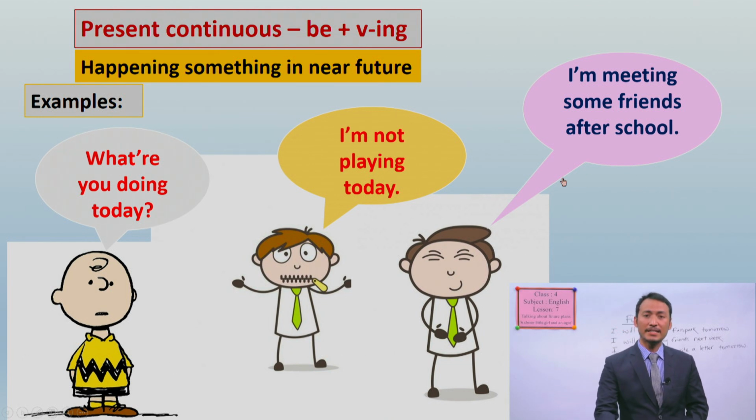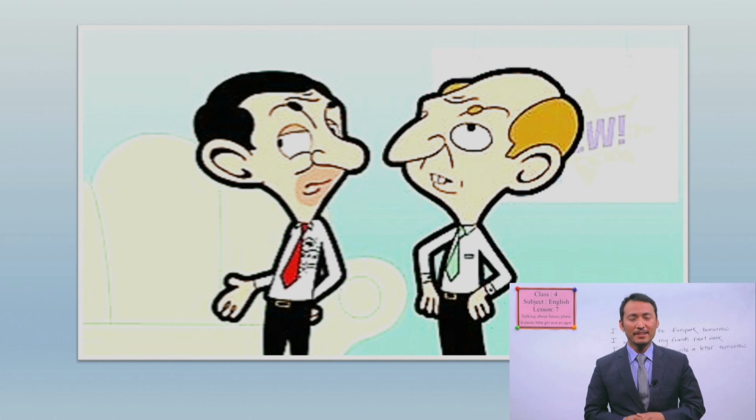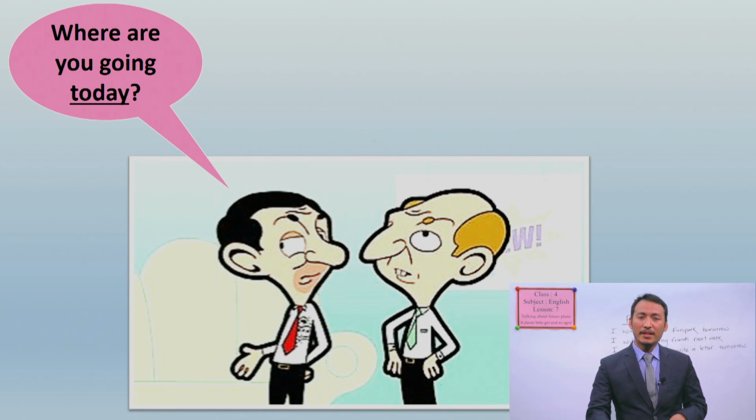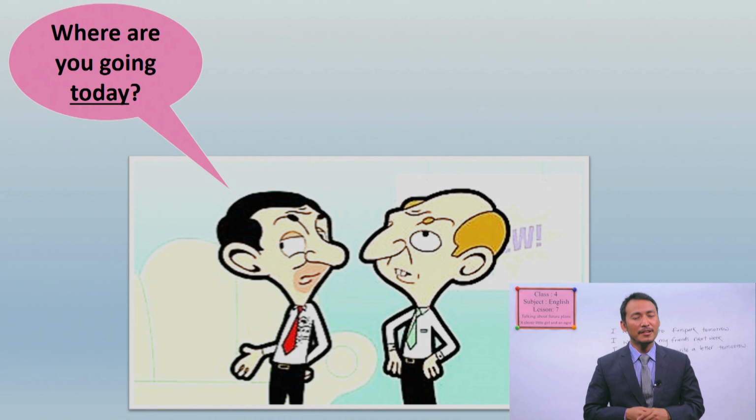Okay, that's great. Now let's see another people talking like that. Can you imagine what are they talking about? Yes, they are also talking about some future activity. Let's see, what is he talking? He is talking in present continuous tense and talking about future plans, asking about future plans of his friends. Can you read this?